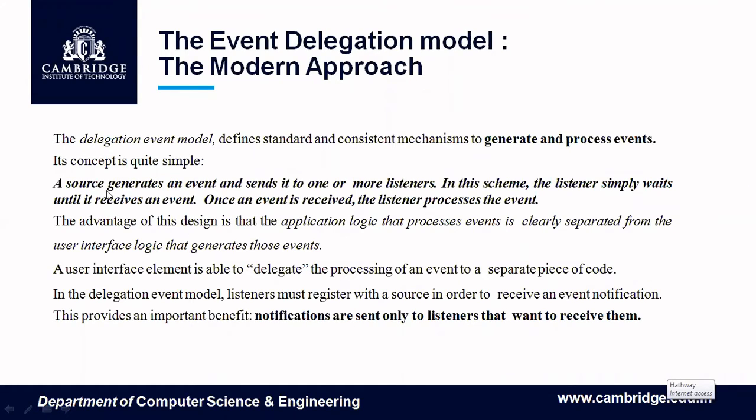The only work of the source is to just generate the event. The work of the listener is to process the event and hand the result to the source. Therefore, who does the work and who is giving the work is completely separated. So this method is called delegating the processing of an event to another piece of code. This is the newer or modern approach, and the name of it is the event delegation model.